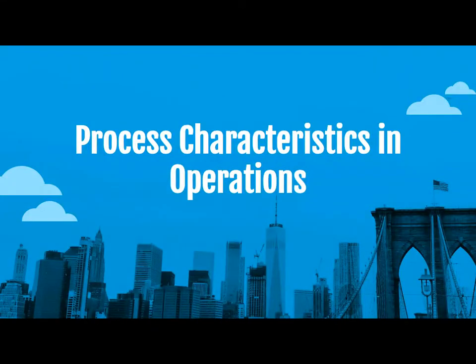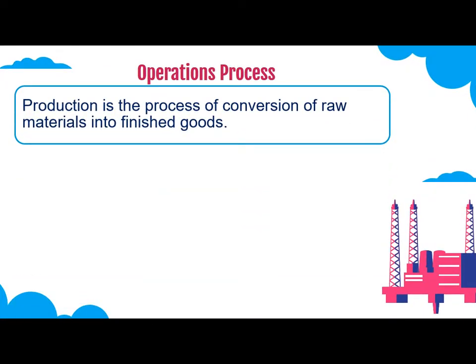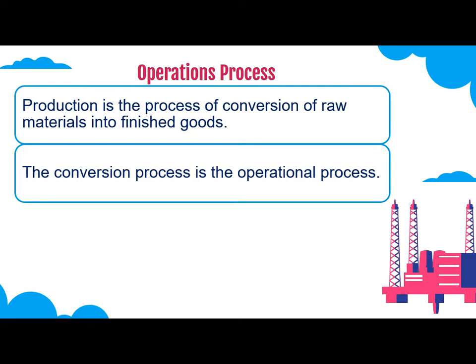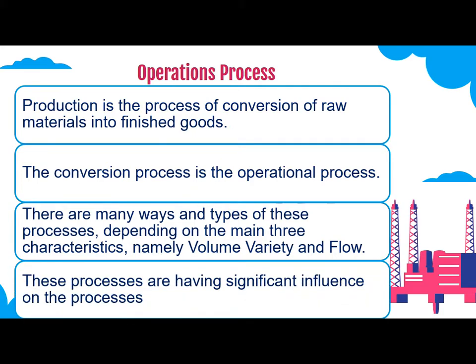Now we will understand process characteristics in operations. Production is the process of conversion of raw materials into finished goods. The conversion process is known as operations process. There are many ways and types of these processes depending on main three characteristics, namely volume, variety, and flow. These characteristics have significant influence on the processes.